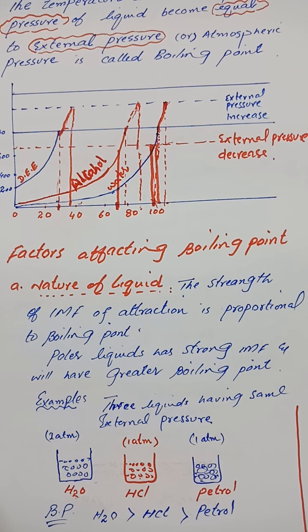Greater the external pressure, greater will be the boiling point. That is why we say that water boils at 100 degrees centigrade at sea level, but it boils at 98 degrees centigrade at Murree Hill, and it will further boil at a comparatively lower temperature at the top of Mount Everest. So as we move to higher altitude, the external pressure goes on decreasing and the boiling point of liquid water also decreases.